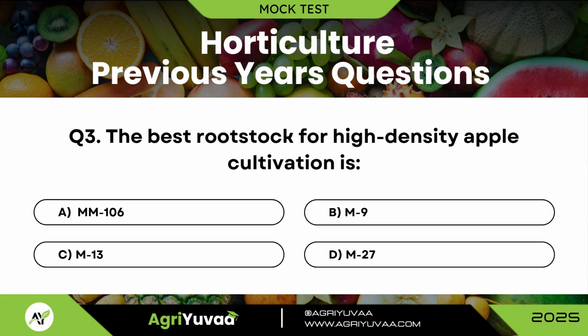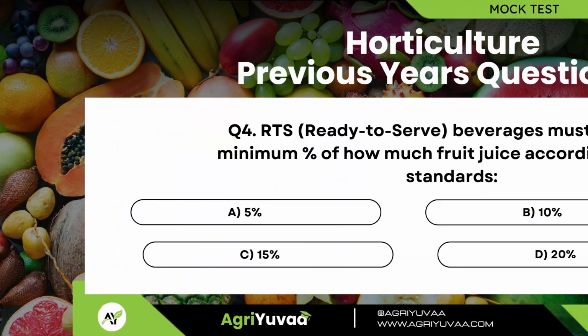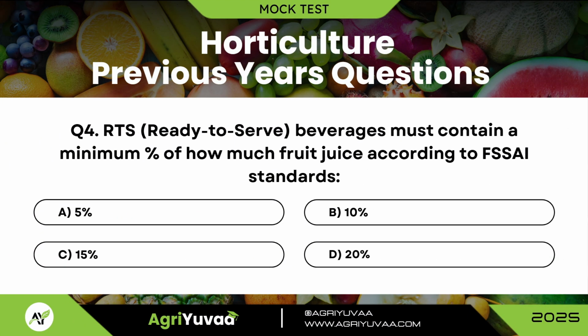Question number 3. The best rootstock for high density apple cultivation is? And the correct answer is option D, M27. Question number 4. RTS, ready to serve beverages must contain a minimum percentage of how much fruit juice according to FSSAI standards? And the correct answer is option A, 5%.